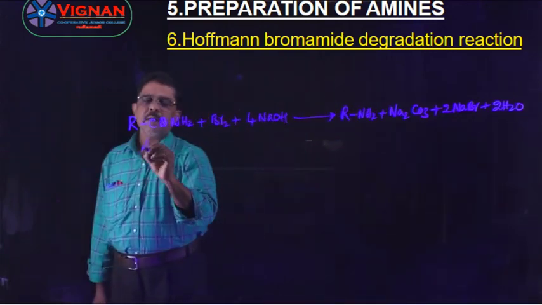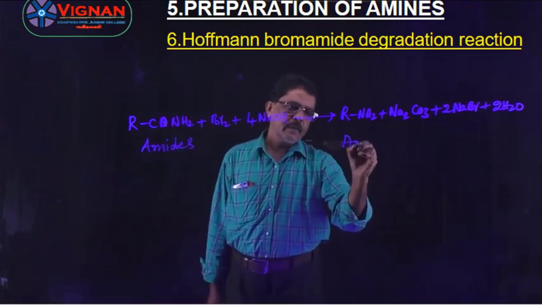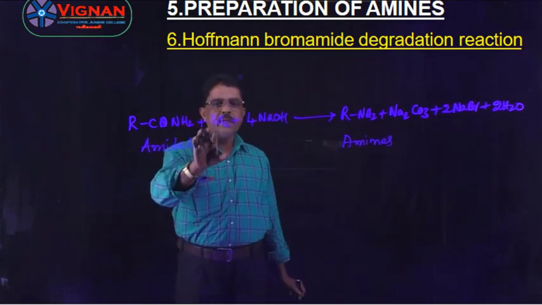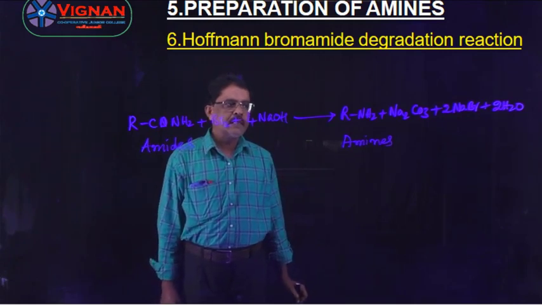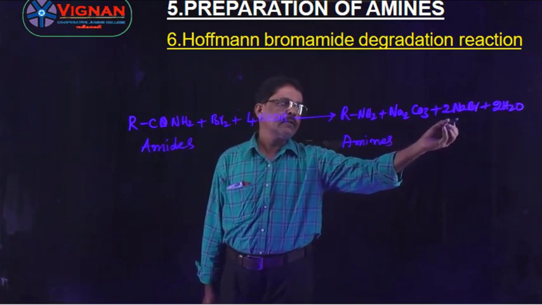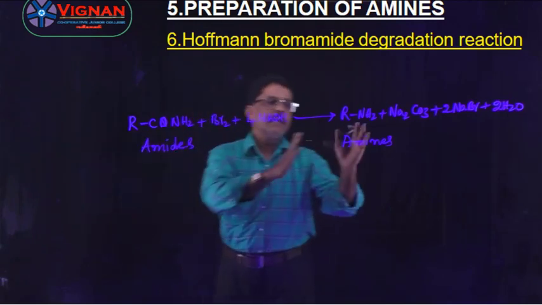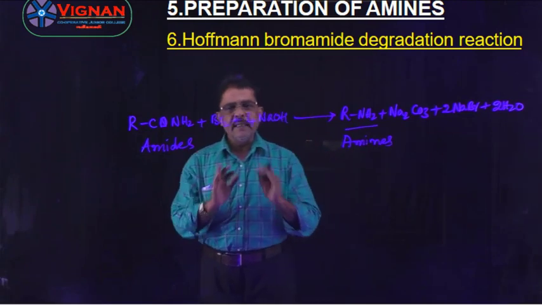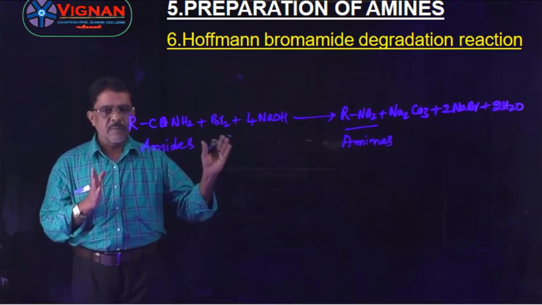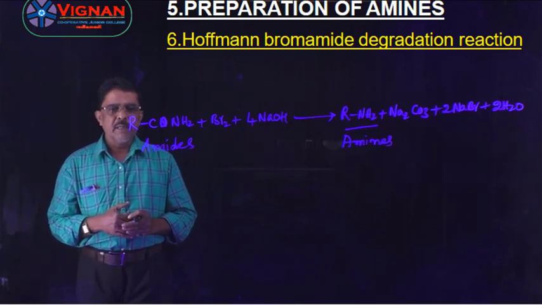Here amides are converted into amines, right? Understand? So RCONH2 plus Br2 plus 4NaOH gives rise to RNH2 plus Na2CO3 plus 2NaBr plus 2H2O. In this one, amines with one carbon atom less are obtained. Degradation means decreasing the number of carbon atoms in the formed product. Right? Hofmann degradation is one of the most important methods to prepare the amines.